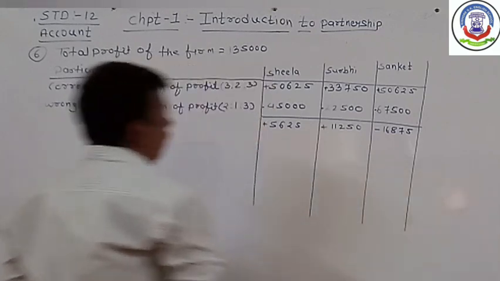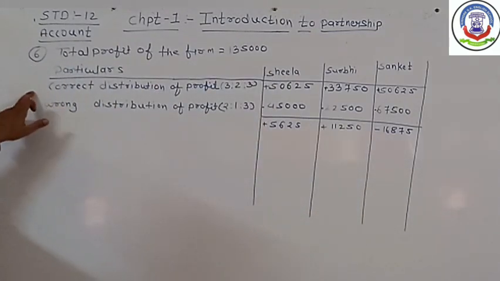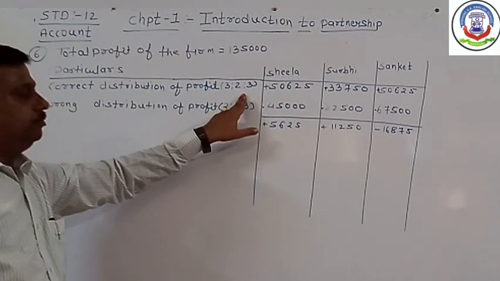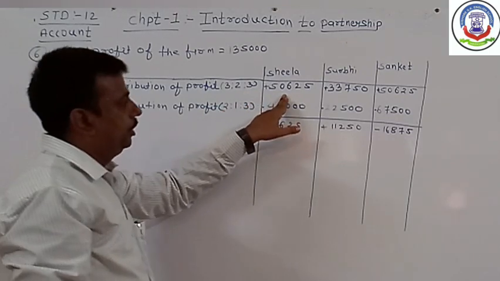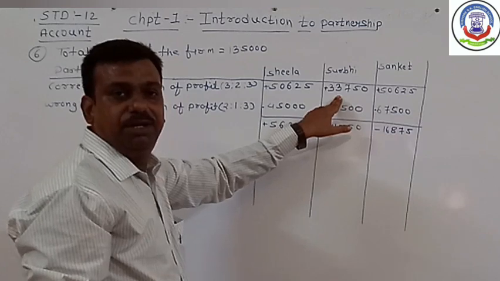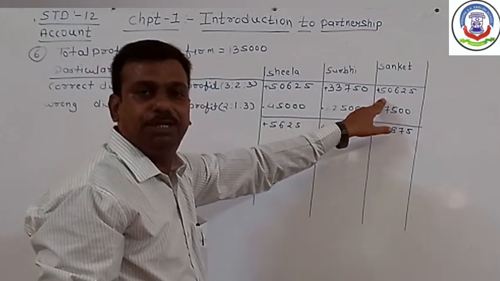Correct distribution of profit as per their correct proportion: 50,625, 33,750 and 50,625.